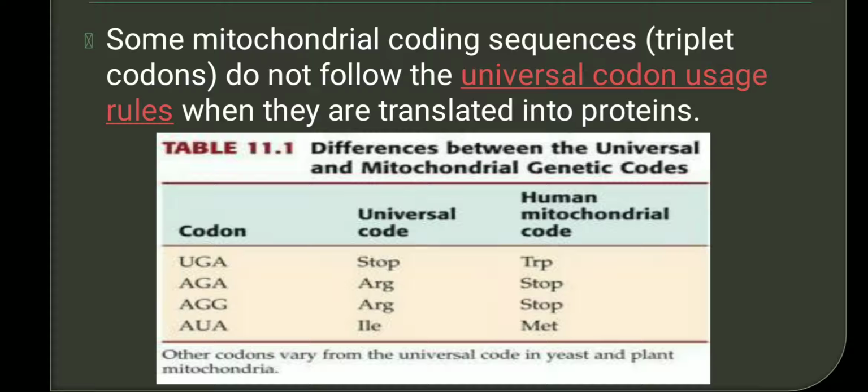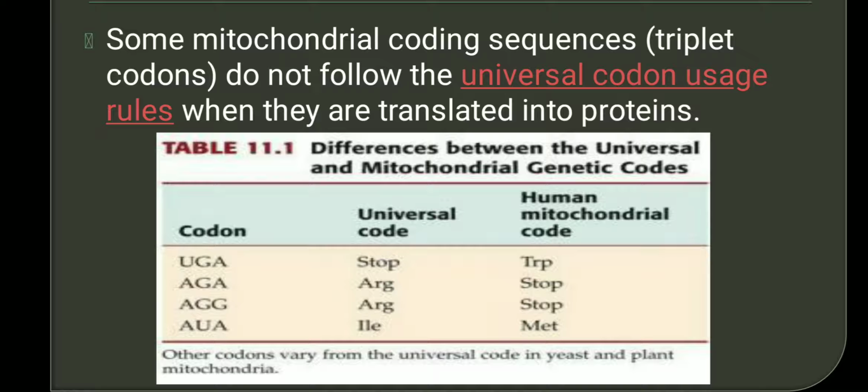UGA is a stop codon universally, whereas inside the human mitochondria, UGA codes for the amino acid tryptophan. AGA universally codes for the amino acid arginine, whereas in mitochondria it acts as a stop codon. AGG also codes for arginine universally, but in mitochondria it acts as a stop codon.